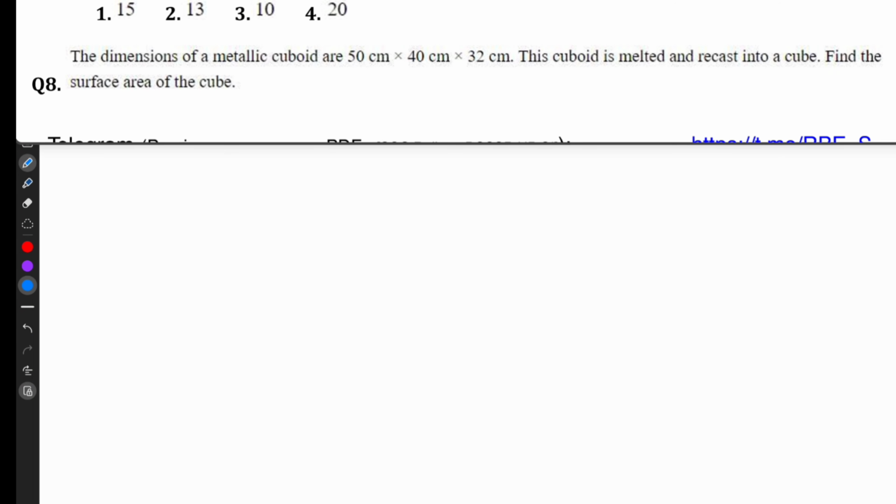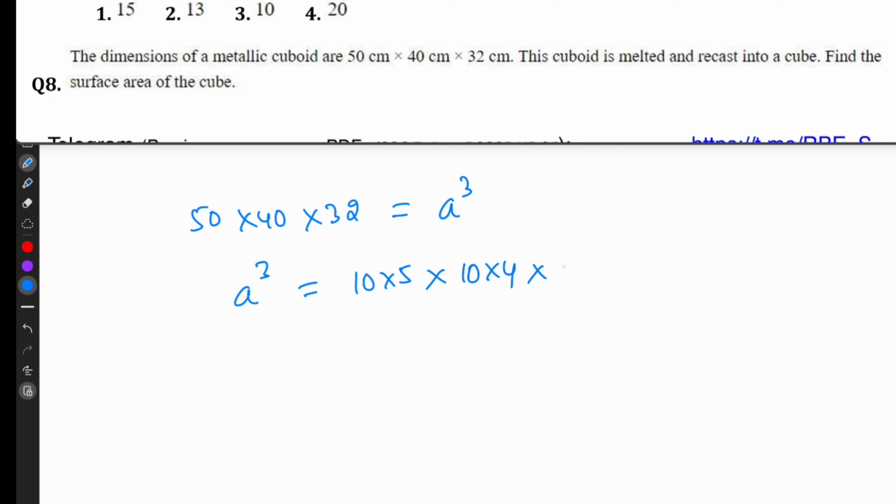The dimensions of a metallic cuboid are 50 centimeter, 40 centimeter, 32 centimeter. This cuboid is melted and recast into a cube. So the volume will be same only. Volume of cuboid formula L into B into H. So 50 into 40 into 32. Volume of a cube formula A cube. So A cube equal to 50 can be written as 10 into 5, 40 can be written as 10 into 4, 32 can be written as 4 into 4 into 2.